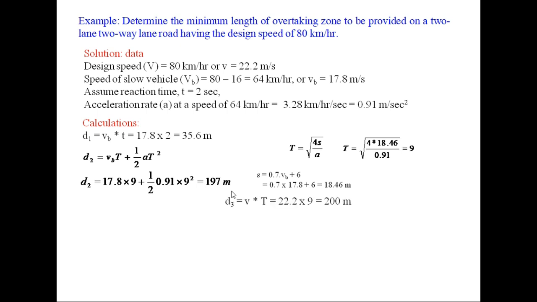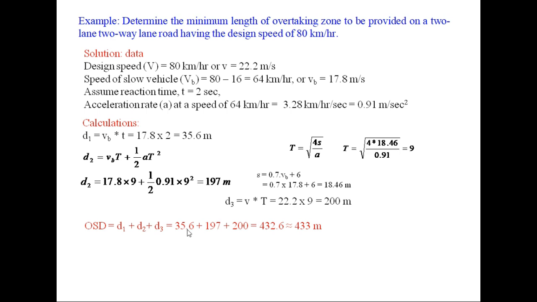Now D3 is V into T. V is the design speed, 80 km/h, 22.2 meter per second, into overtaking time 9 seconds, and that is 200 meter. So the overtaking sight distance will be D1 plus D2 plus D3, because it is a two-way road.